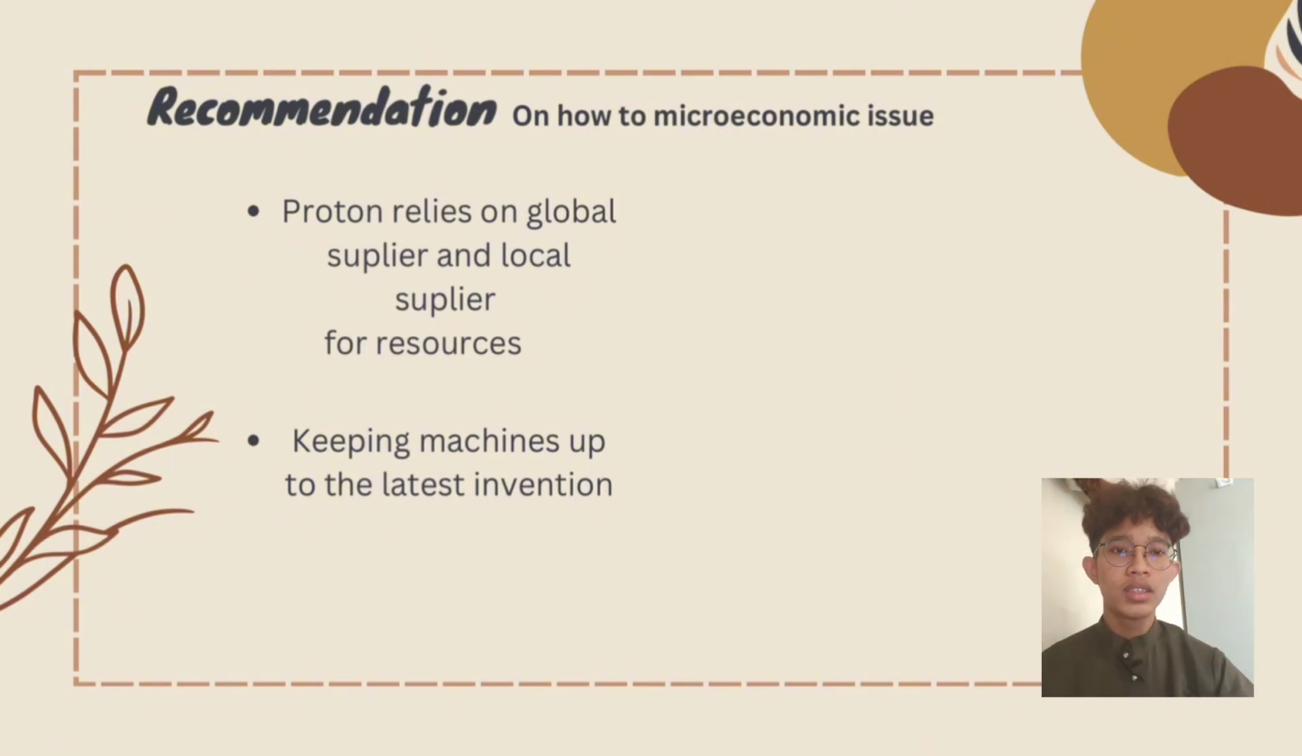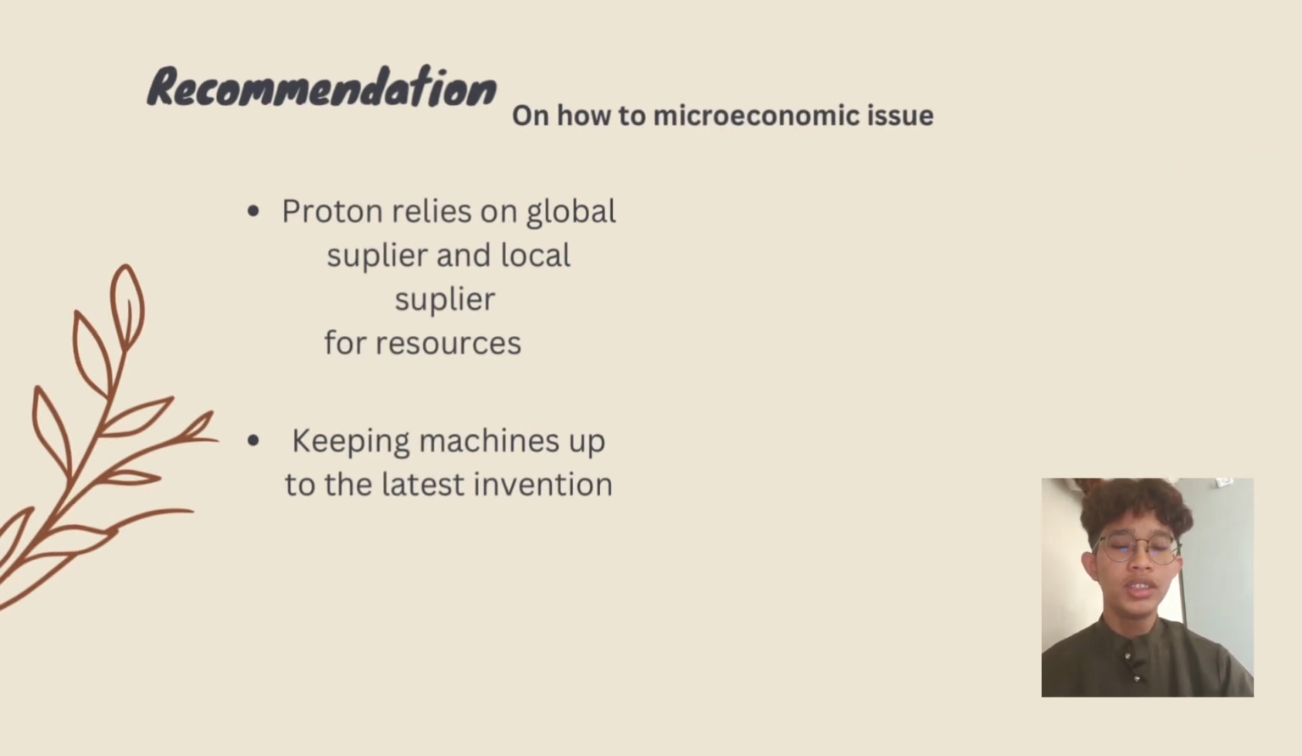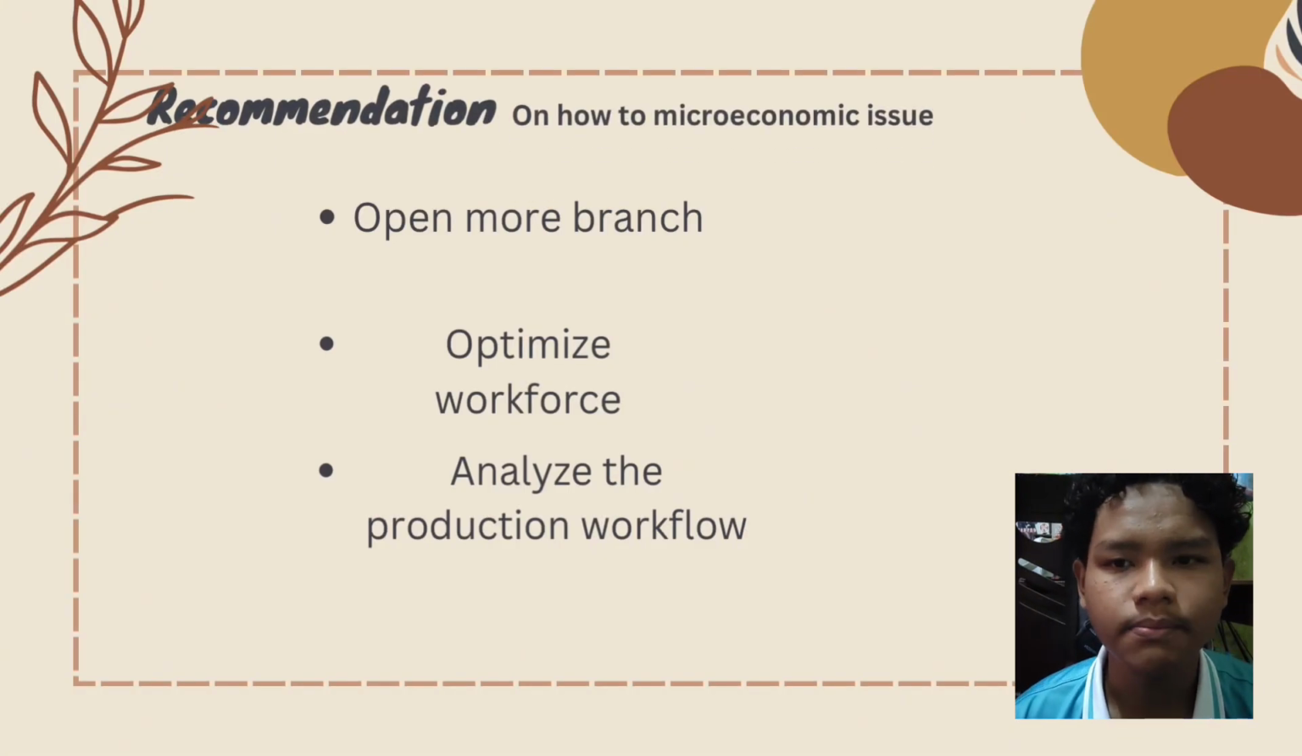Next, Proton should always keep their machines up to date in order to have much less time in production by furthering the technology used in machineries. Furthermore, Proton must open more branches. With that, production can be faster and will be able to catch up with demand.